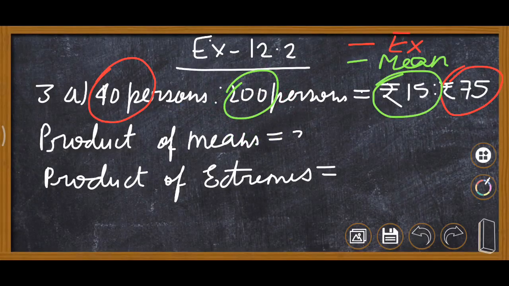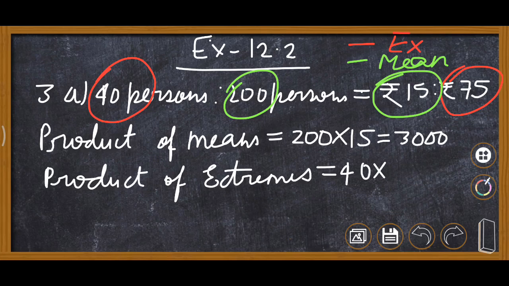So means we will find by 200 multiply 15. Then this is 3000. No sign of rupees will be there, only 3000. And then 40 multiply 75. This is also 3000. Now here you can see both the product of means and product of extremes are same. So we can write yes, this statement is true. So here we will write true.